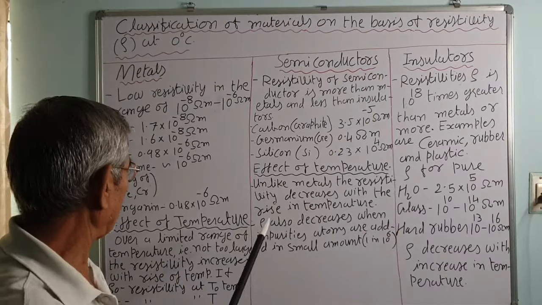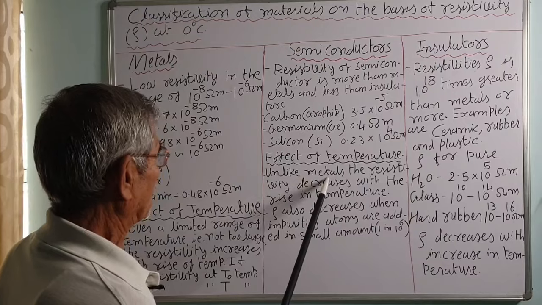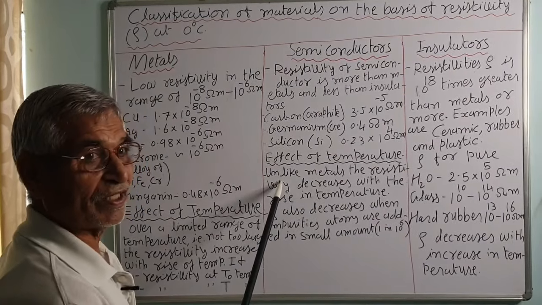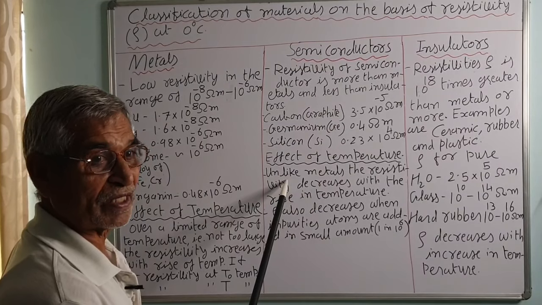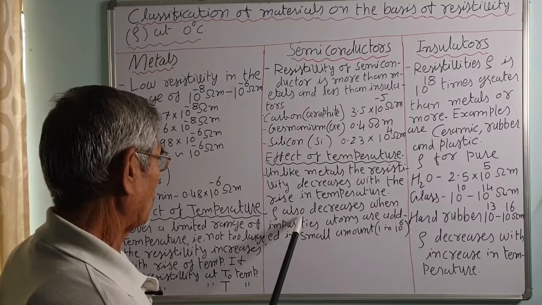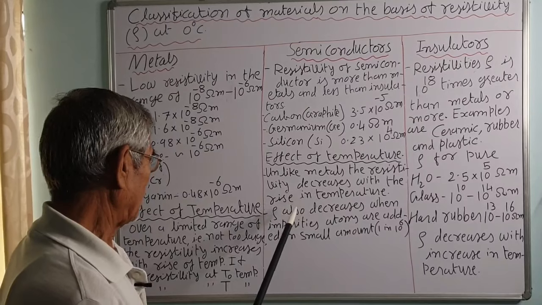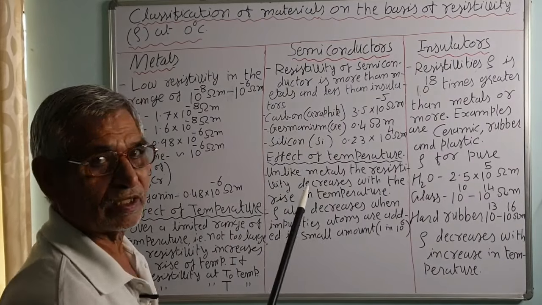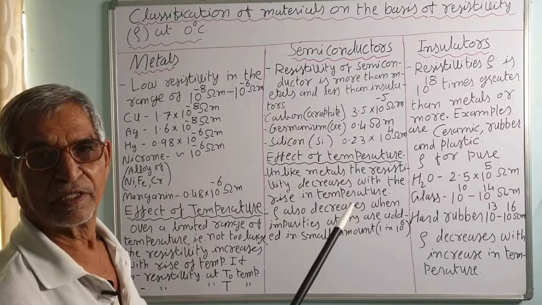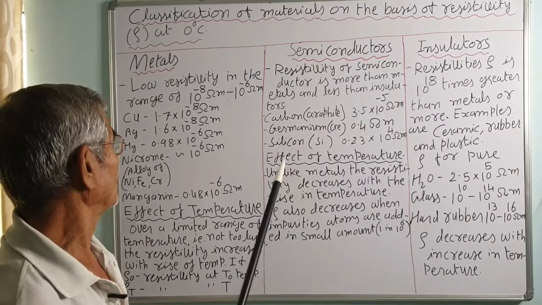Now, in the case of semiconductors, the effects of temperature. Unlike metals, the resistivity decreases with the rise in temperature. In the case of metals, resistivity increases with the rise of temperature. Here, as temperature increases, resistivity decreases, that is, conductivity increases. Rho also decreases when impurity atoms are added. Again, the resistivity of a semiconductor decreases when temperature increases. Another point is that it decreases when impurity atoms are added to the pure semiconductors.